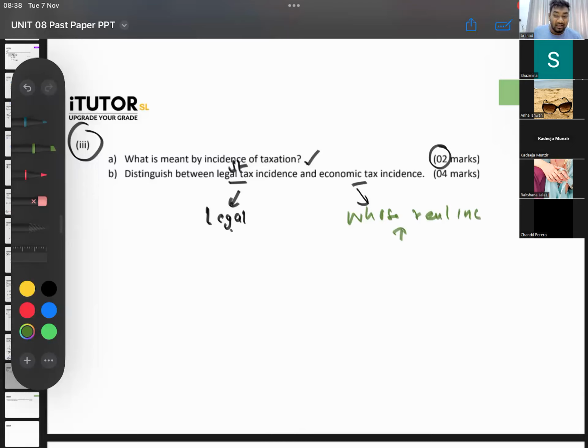And you can say, when you take a direct tax, the statutory tax incidence and the economic tax incidence are the same. So in a direct tax, you can't shift the burden. If the government puts an income tax on me, I am the one legally responsible for paying, and it's my income that gets affected also. So that is a direct tax. Then if you talk about an indirect tax, due to the possibility of shifting this tax, the economic and the legal can be different. So you can give an example and explain.